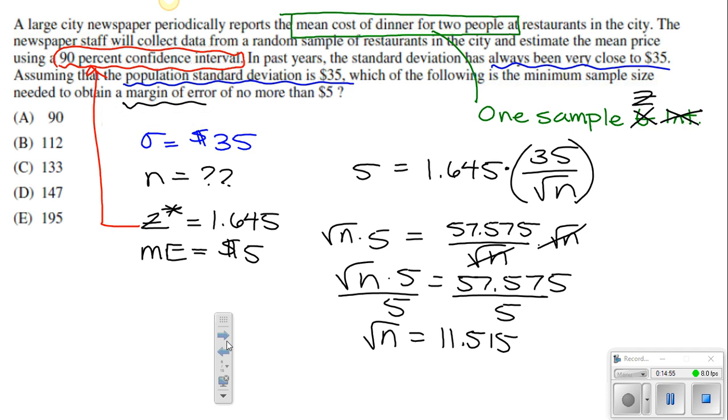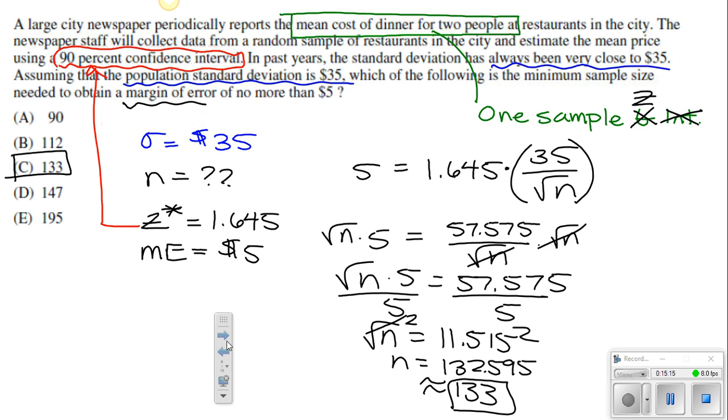And then what we're going to do now to get rid of that is square both sides. So we're squaring both sides. So n is going to be equal to that squared. It's going to be 132.595. So that means should be at least or more than 133 people. So taking a look, you guys see that 133 is up here on the board as answer choice C, right?